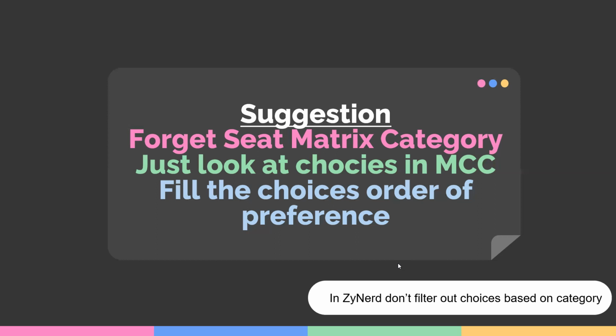It does not matter what anybody else prefers. It does not matter what your higher ranker fills in. It does not matter what your lower ranker fills in. Fill in the choices in your clear order of preference, irrespective of where they closed or which category they belong to. If a choice is there that you believe you will for sure join, fill that choice in your order of preference.